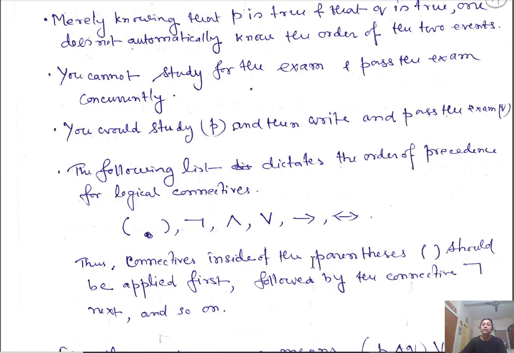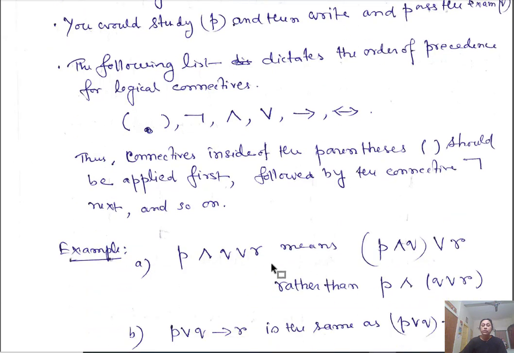Connectives inside parentheses must be applied first, followed by negation, and so on. For example, P and Q or R essentially means you first evaluate P and Q, and then or R.